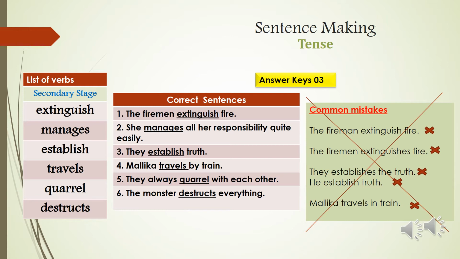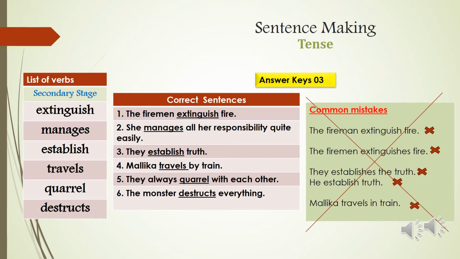The fireman extinguish fire. Yes, some of the students wrote like this, but it is the fireman extinguishes, because fireman is a singular word and third person. Again some students wrote the fireman extinguishes for a plural subject. Why? Fireman is plural, so the correct sentence is the firemen extinguish fire.